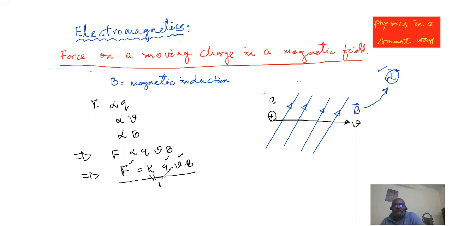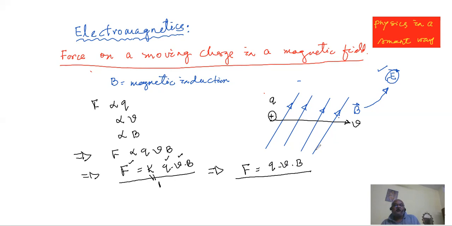That makes no great harm. That doesn't stop us in our progress, but they are so intelligent, they have made our job so easy: the unit of force, unit of Q, unit of V were earlier selected, and they selected the unit of B in such a way that this proportionality constant is always 1. So now our job is easier because you do not have to consider the proportionality constant. So F equals Q into V into B. That is the point where we have reached. But one thing is disturbing here.